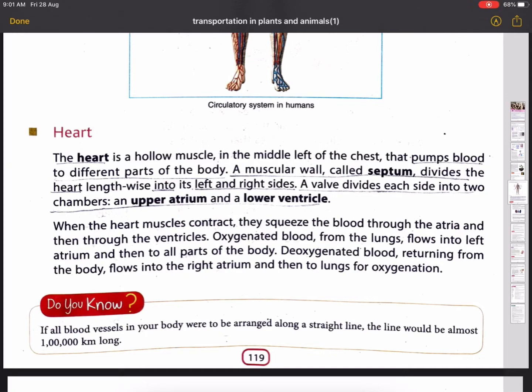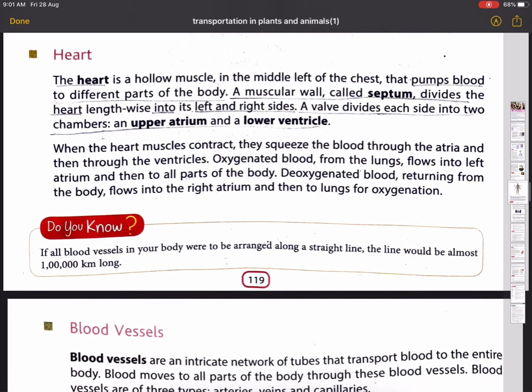A valve divides each side into two chambers, an upper atrium and a lower ventricle. When the heart muscles contract, they squeeze the blood through the atria and then through the ventricles. Oxygenated blood from the lungs flows into left atrium and then to all parts of the body. Deoxygenated blood returning from the body flows into the right atrium and then to lungs for oxygenation.